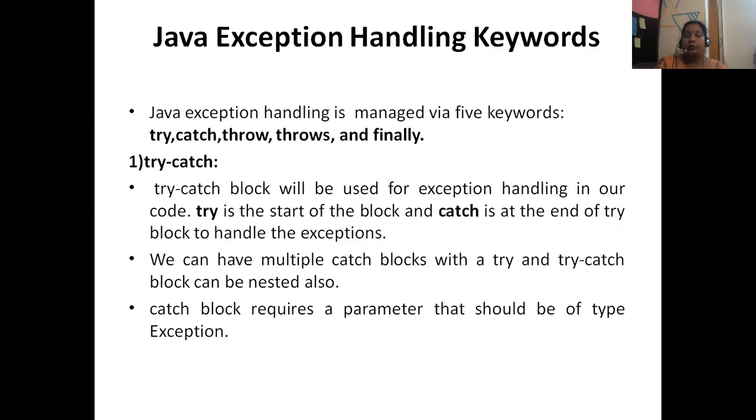With one try we can give n number of catch blocks. One try with a number of catches. When the JVM executes the program, based on the suspicious statement in the try block, the corresponding catch block will be chosen and your runtime error will be handled.